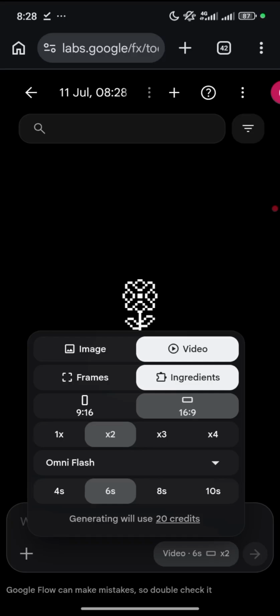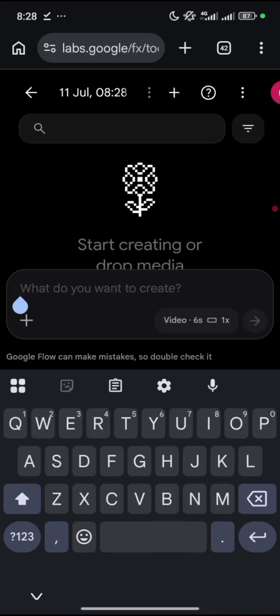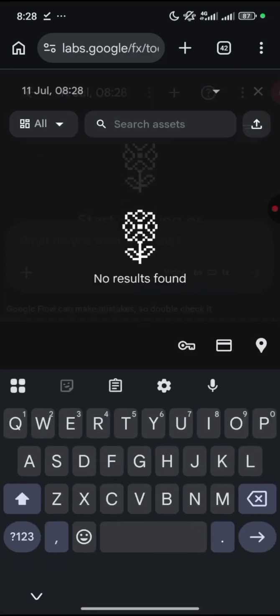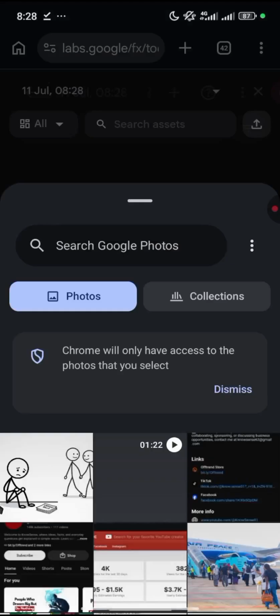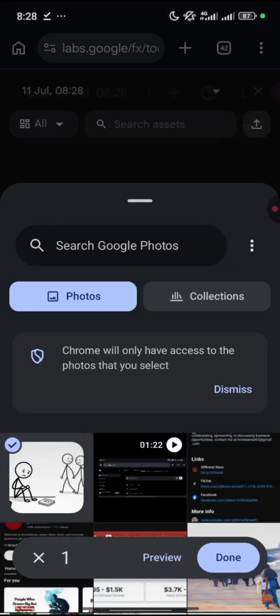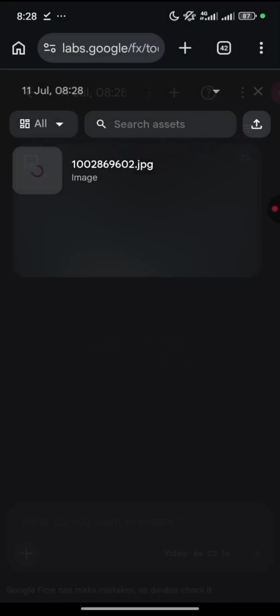So you can either choose to make it 2 scenes or just 1 scene. We just want one of it, right? And that is just how it is. Now the next thing you do is you upload that particular image. You upload that particular image we got. Remember, we already downloaded that image. So this is our image that we want to animate, right? This is the particular image we want to animate.